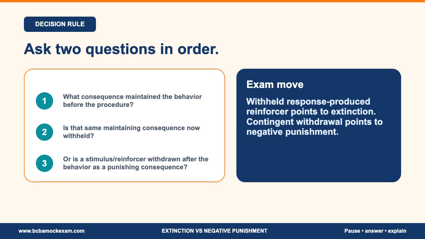Use two questions in order. First, what consequence maintained the behavior before the procedure? Second, what changed after the response? If the response no longer produces the maintaining reinforcer, you are usually looking at extinction. If a stimulus or reinforcer is withdrawn after the behavior and the behavior decreases, you're usually looking at negative punishment.